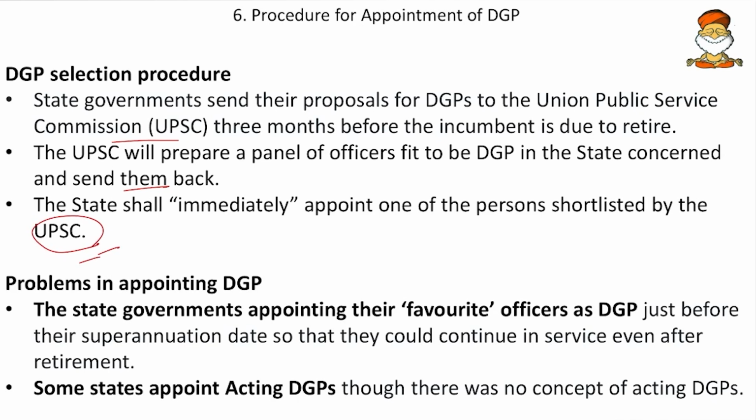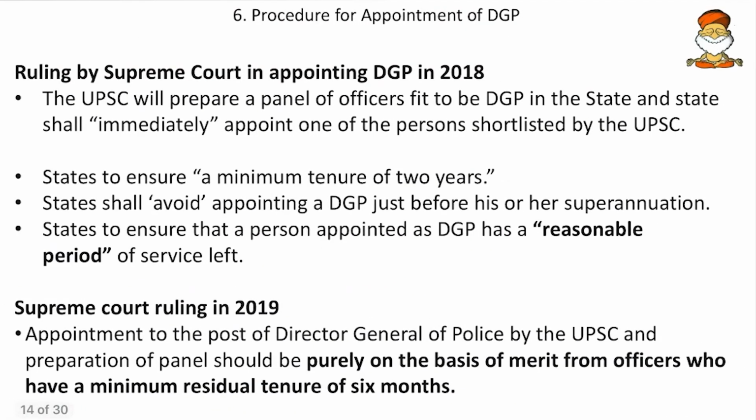But however, this was not happening. So what were the problems? The state governments were appointing their favorite officers as the DGPs just before their superannuation date so that they could continue in service even after retirement. So that was a farce because juniors were not getting the chance. Then some states appoint acting DGPs, though there was no concept of acting DGPs. So it was only an attempt to bring their favorite persons to that post.